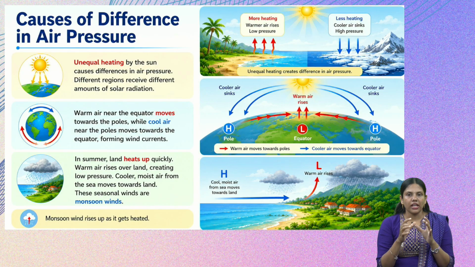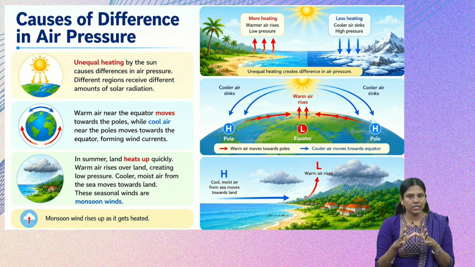For example, the amount of radiation received at the equator will be greater than that received near the poles. That is why there will always be a pressure difference. So the first reason for the difference in air pressure is unequal heating by the sun. The next important concept here is wind currents.